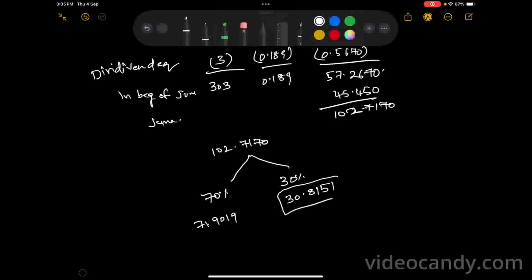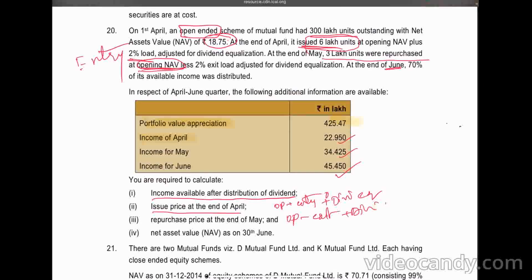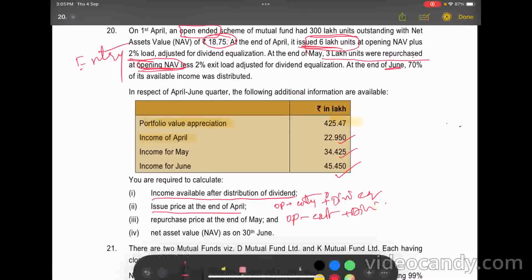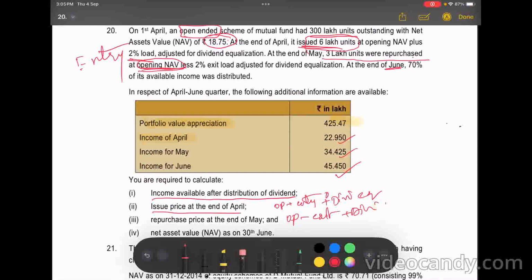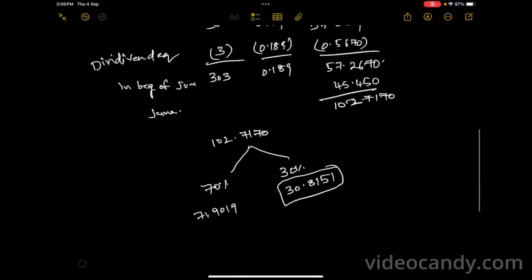So the first answer is this, 30.8151, right?